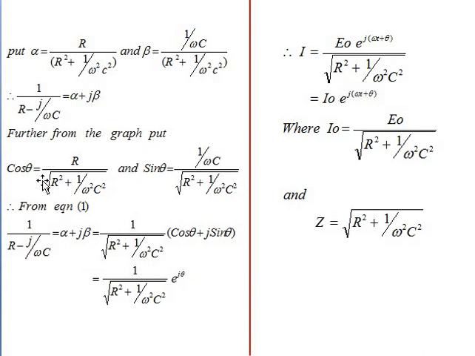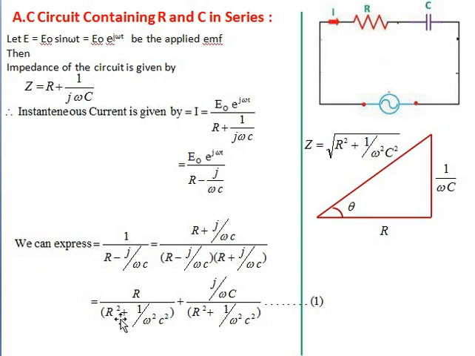Further from the graph, cos theta and sin theta we find, and again when we substitute in the equation number 1, that is 1 by R minus j divided by omega c is equal to alpha plus j beta, is equal to R divided by R square plus 1 by omega square c square, and instead of this we substitute here cos theta, sine theta terms.